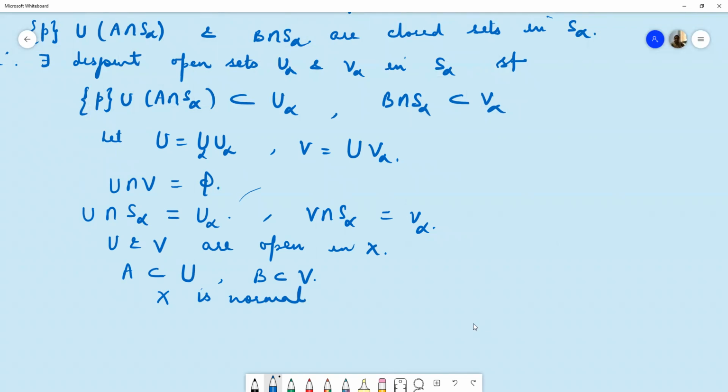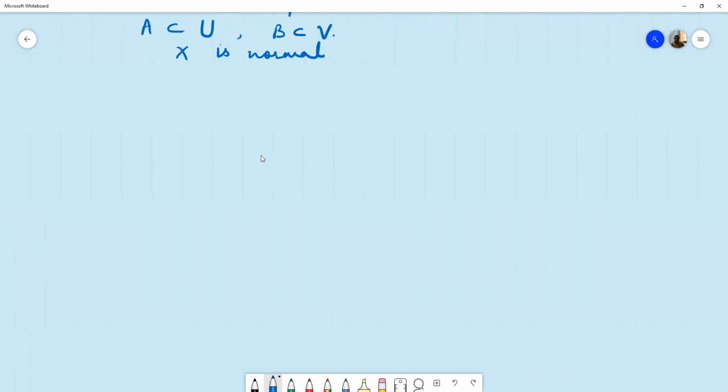Now we prove the second part of the lemma. The second part says if we have a compact subspace, then that is contained in only a finite number of circles S alphas.